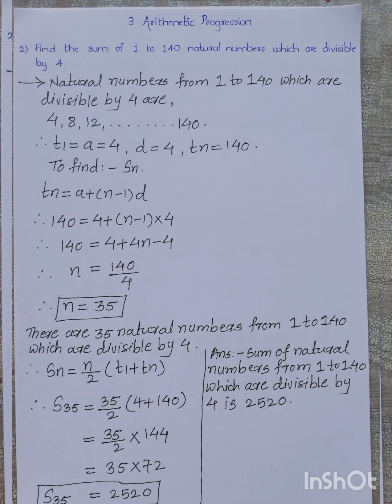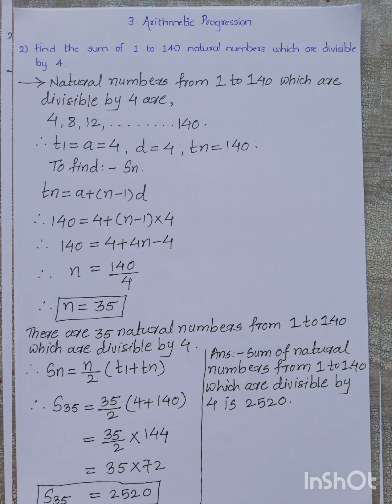Now we can easily find the sum of these 35 numbers from 1 to 140. By using the formula Sn is equal to n upon 2 times (T1 plus Tn), here we are using the short formula because in that AP we have the first term T1 and the last term Tn. So substituting n is equal to 35, T1 is equal to 4 and Tn is 140, we get S35 is equal to 35 divided by 2 multiplied by 144. It means S35 is equal to 2520. So the sum of natural numbers from 1 to 140 which are divisible by 4 is 2520.